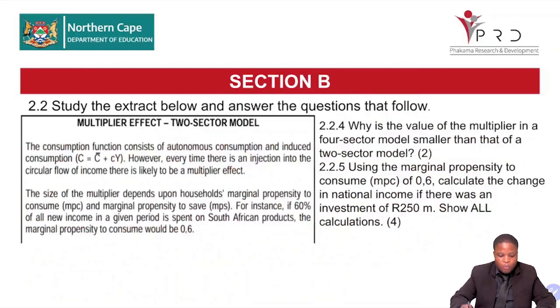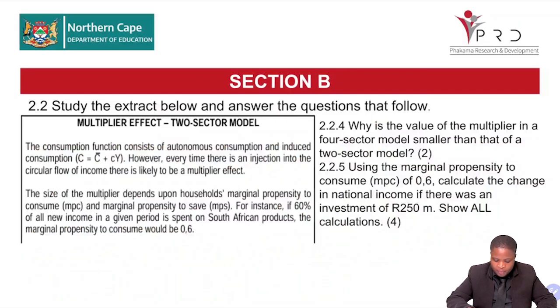Right, let's look at 2.2. Study the extract and answer the question that follow. Right, so 2.2.4, let's look at the question. What is the value of multiplier in a 4-sector model smaller than a 2-sector model? So a 2-sector model, we're talking about businesses and household only. The 4-sector model, it includes now the government and the foreign sector. So the question is asking you why the value when we calculate multiplier using 4-sector is small compared to when we calculate multiplier using the 2-sector.